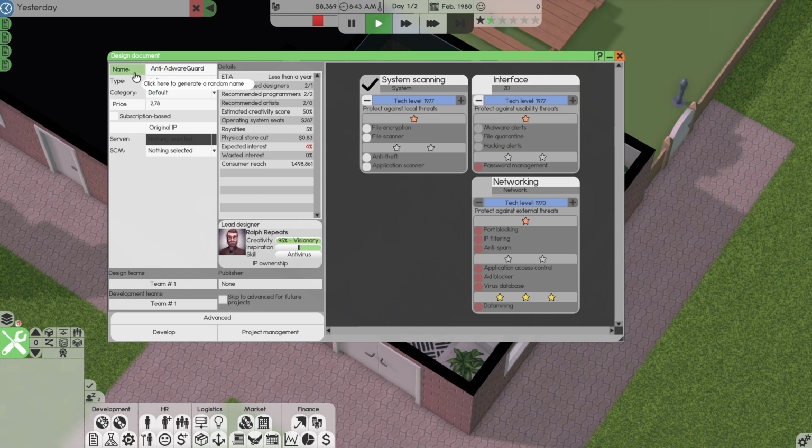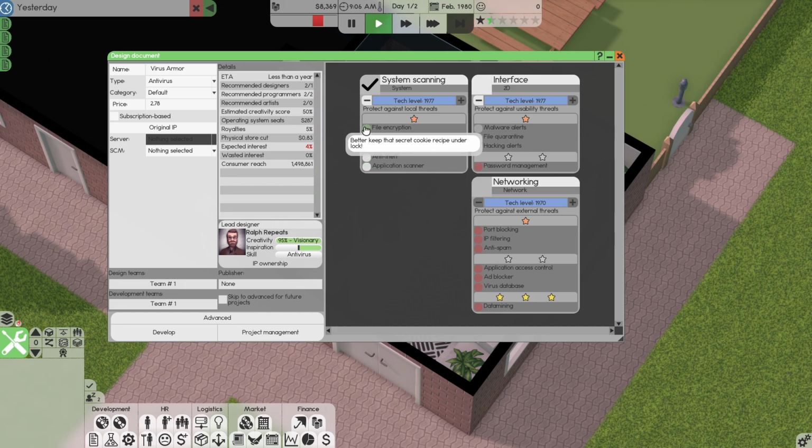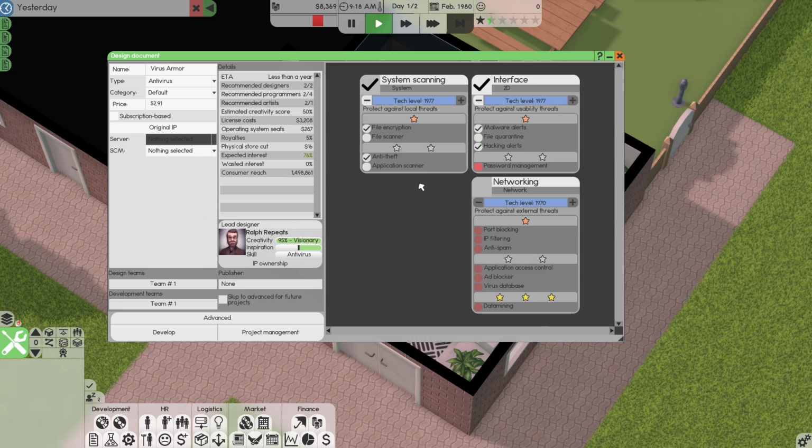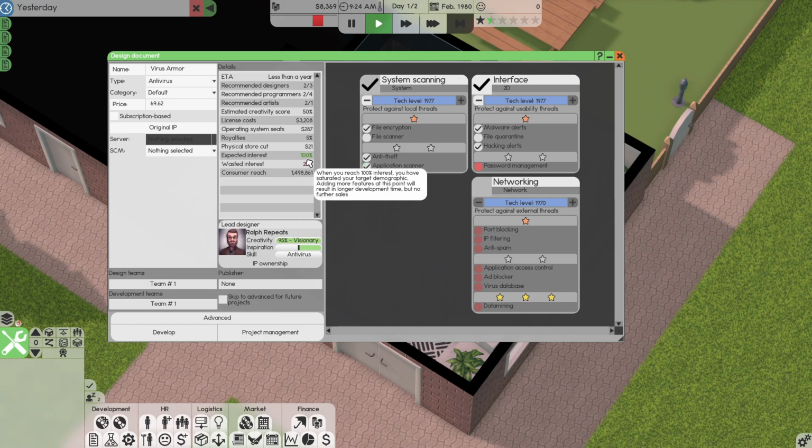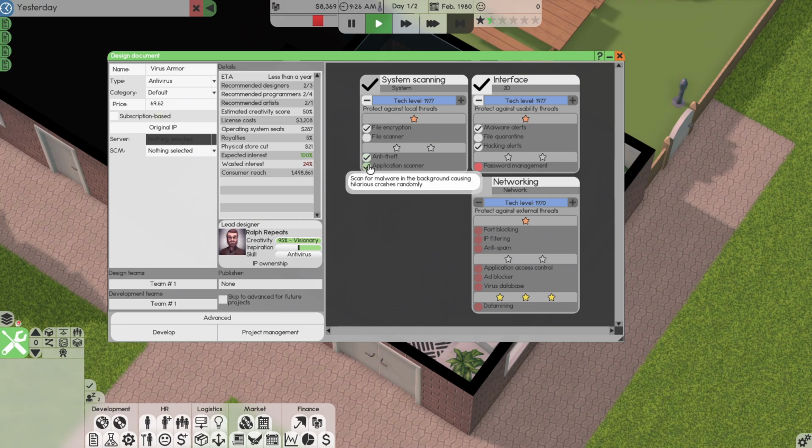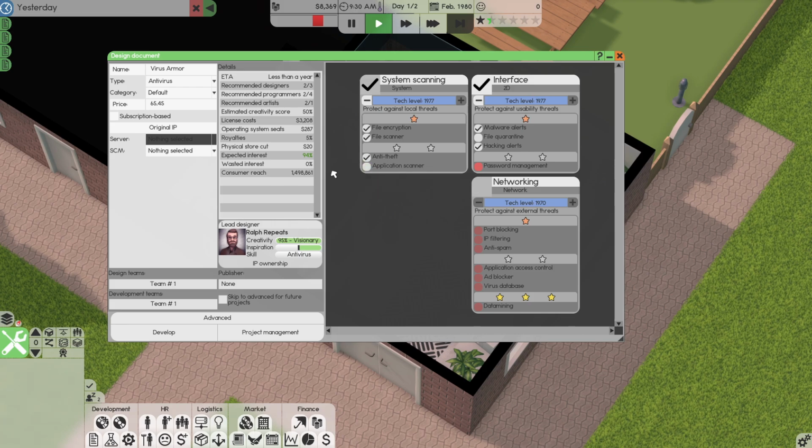So what's the name going to be? Virus Armor. So we'll go and select file encryption, anti-theft. That brings us up to 52%. As far as interface, we can do malware alerts and hacking alerts. Let's see what else. Application scanner brings us up to 100%, but check out the wasted interest, no thanks. File scanner brings us to 94%. We have 1.4 million consumer reach.